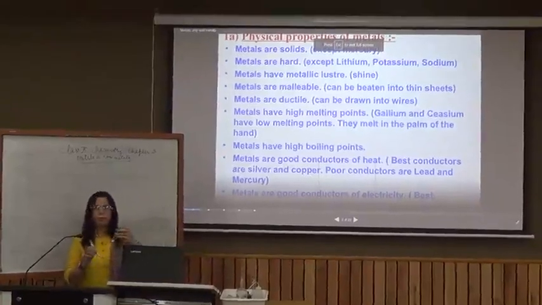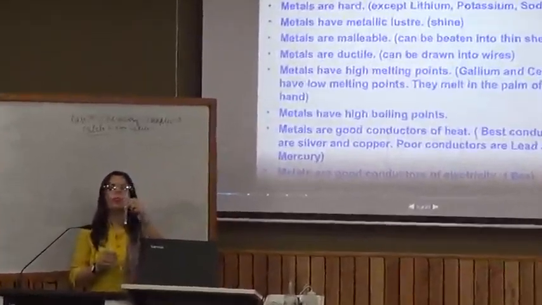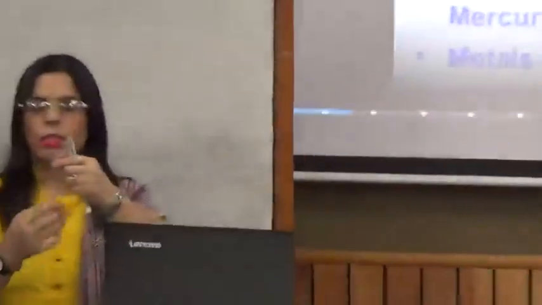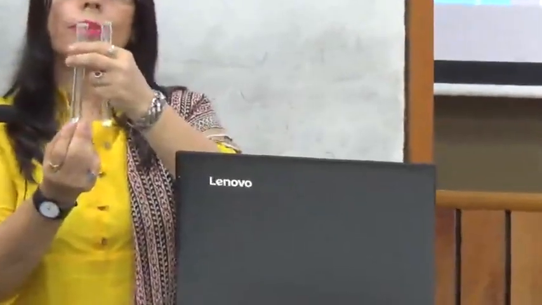I have got sulfur powder in this test tube. You can look at it and observe it. The other sample I have in the other test tube is zinc metal. When you look at it, what do you see? Both of these are solids, and sulfur is not very shiny, but zinc is a shiny object. So we draw this conclusion that metals are shiny solids, and non-metals are mostly dull.